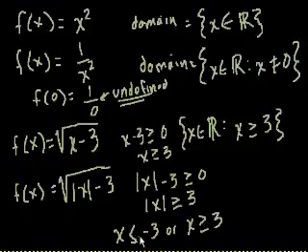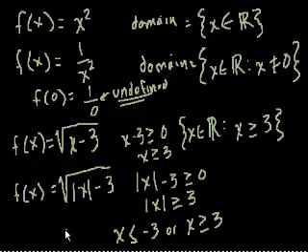It makes sense because x can't be negative 2, because negative 2 has an absolute value less than 3. So x has to be less than negative 3. It has to be further in the negative direction than negative 3, or it has to be further in the positive direction than positive 3. So once again, x has to be less than negative 3, or x has to be greater than 3.